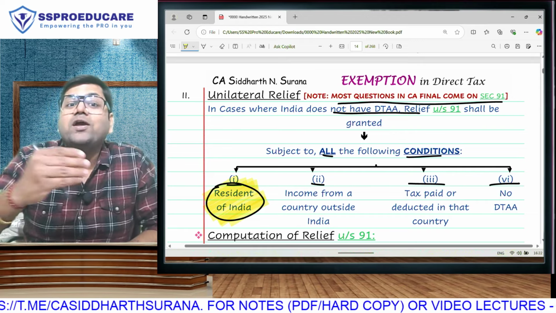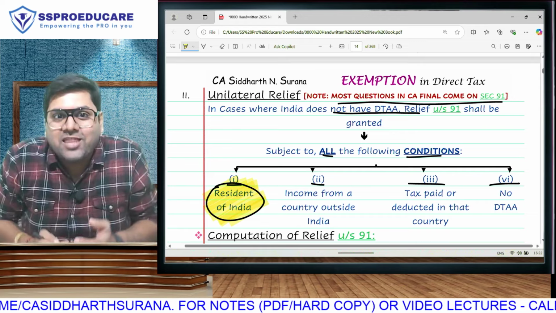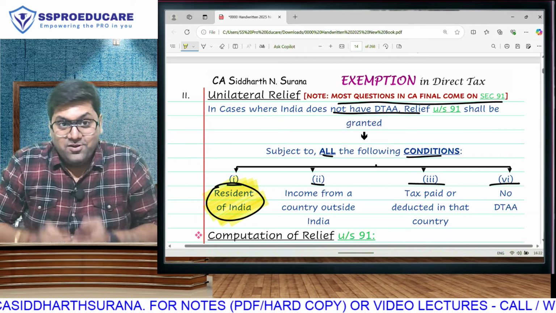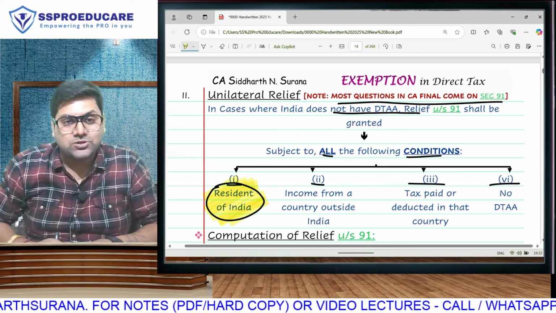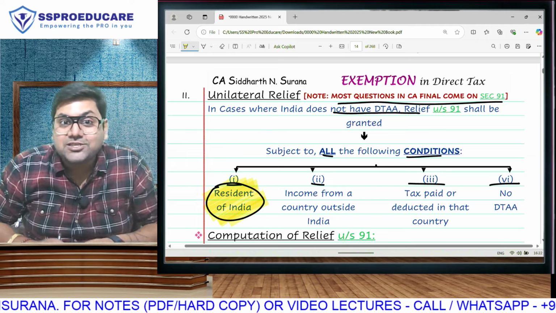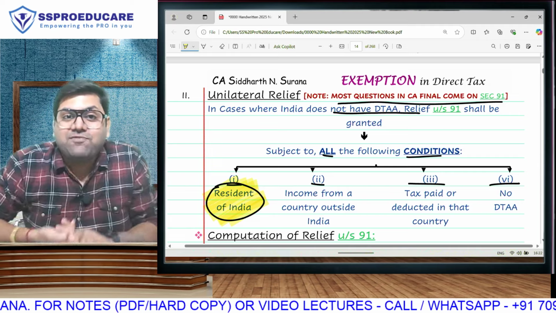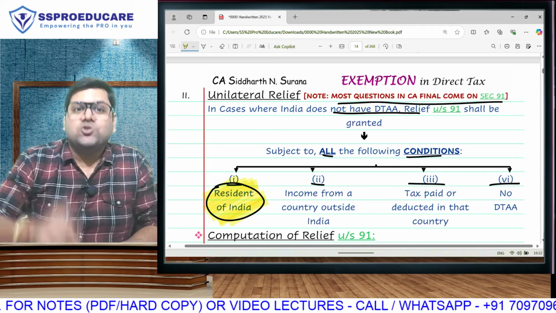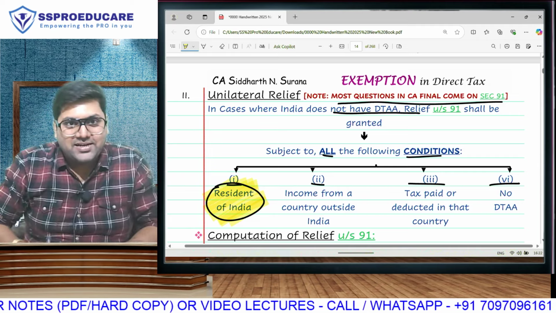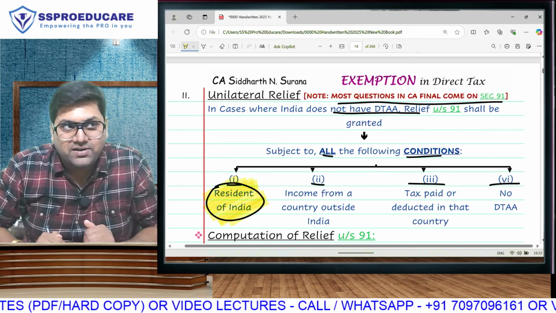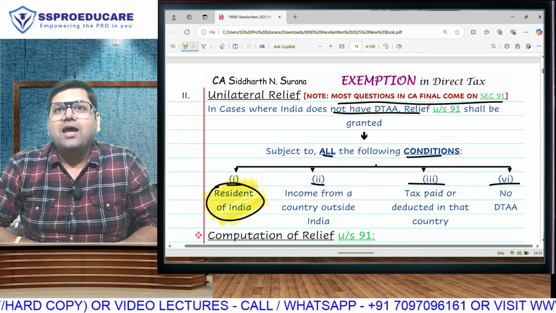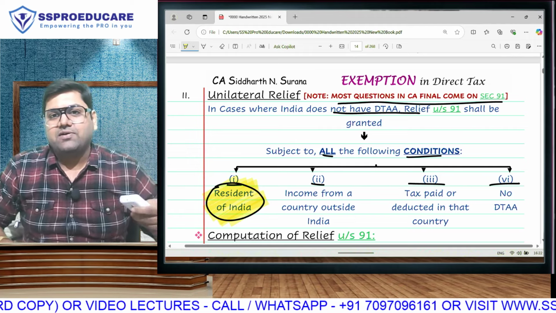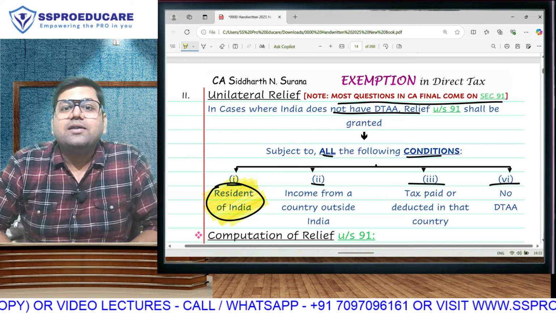A resident is going and earning interest in a foreign country and bringing that money here. We are levying tax as per residence, home country, and that country has levied tax as per source, host country. So there is juridical double taxation. Now, if there is a treaty, we will give you relief as per the treaty. But if there is no treaty, we can't do anything about that tax. Because you have brought foreign money to our country, we can at least grant you some relief in our country, and thus unilateral relief will be given only and only to residents.